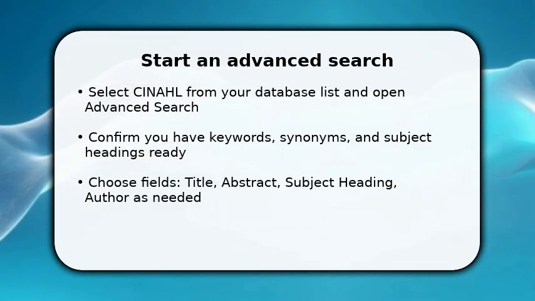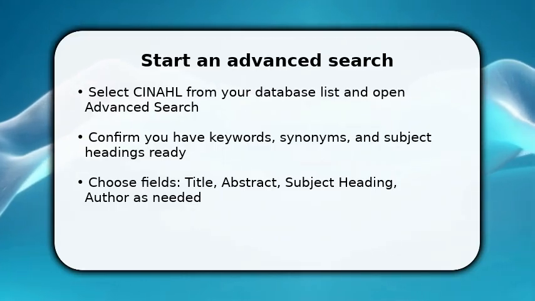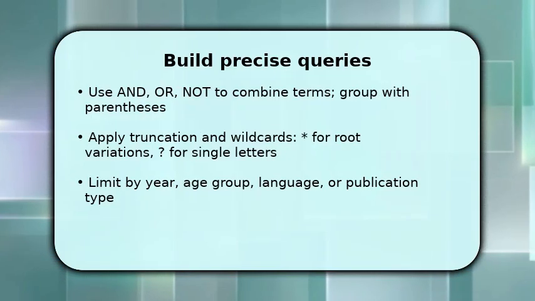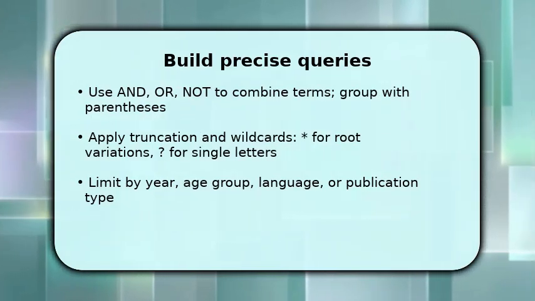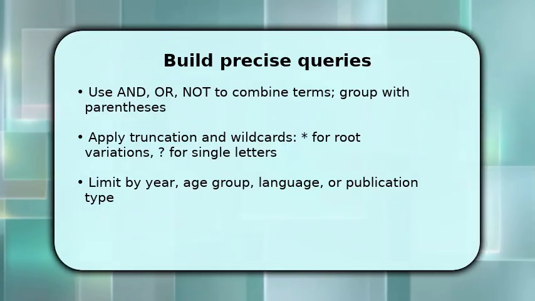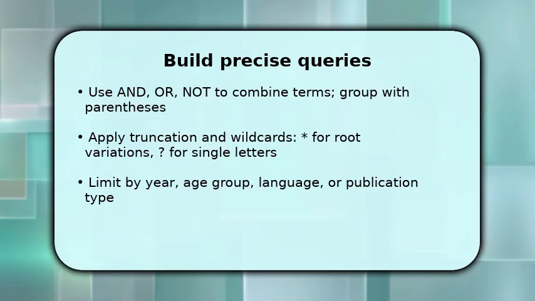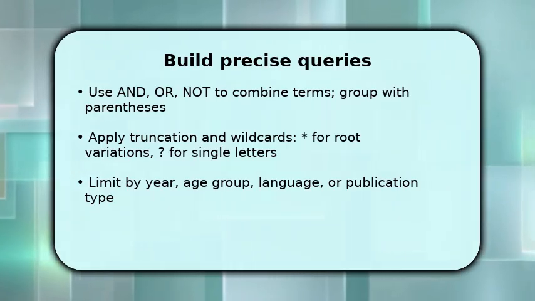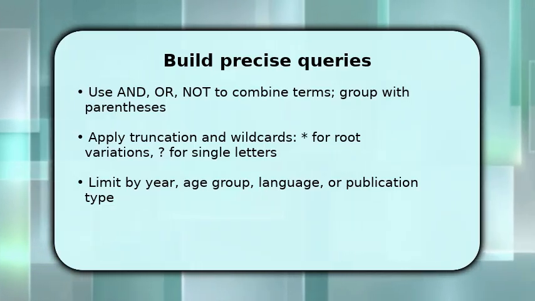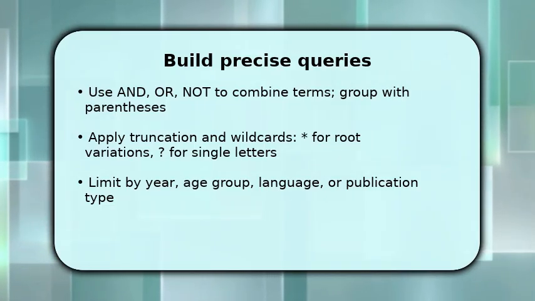Make sure to save the query name if you plan to refine it later, because that lets you rerun iterations quickly. Now you construct the logic connecting terms. Use OR to join synonyms within one row and AND to combine concepts across rows. Put parentheses around OR groups so the engine reads them correctly. Include truncation symbols like asterisk to capture variations in use, or a question mark for single-letter variants.